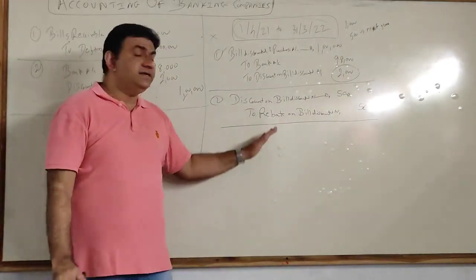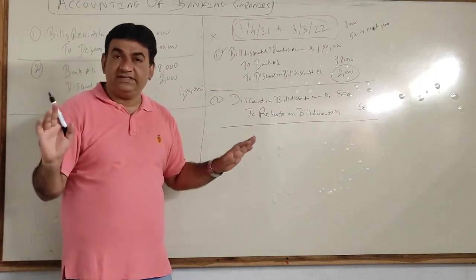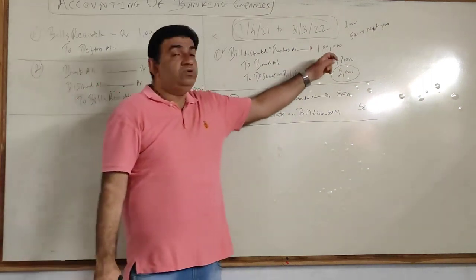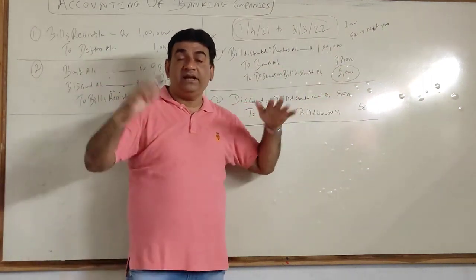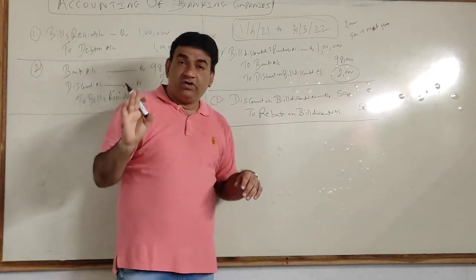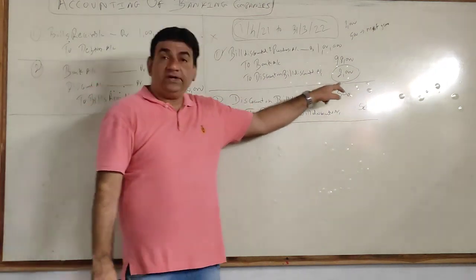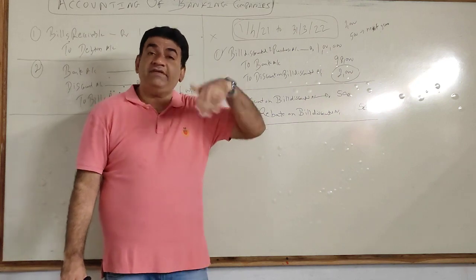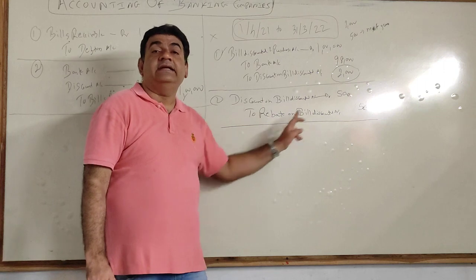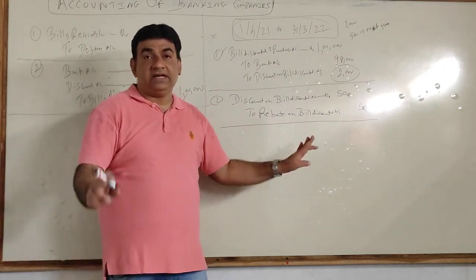Getting it? Understand this? Once you get this, the remaining part of the sums you will find very simple because you have understood the concept. Then the only new part will be how to calculate this 500. They will give you 4 or 5 bill amounts, and for each and every transaction we will have to calculate the rebate. Again, I will repeat. Discount credited 2000, which includes 500 for the next year. So I debit discount by 500 and credit rebate on bill discount. Clear with this?